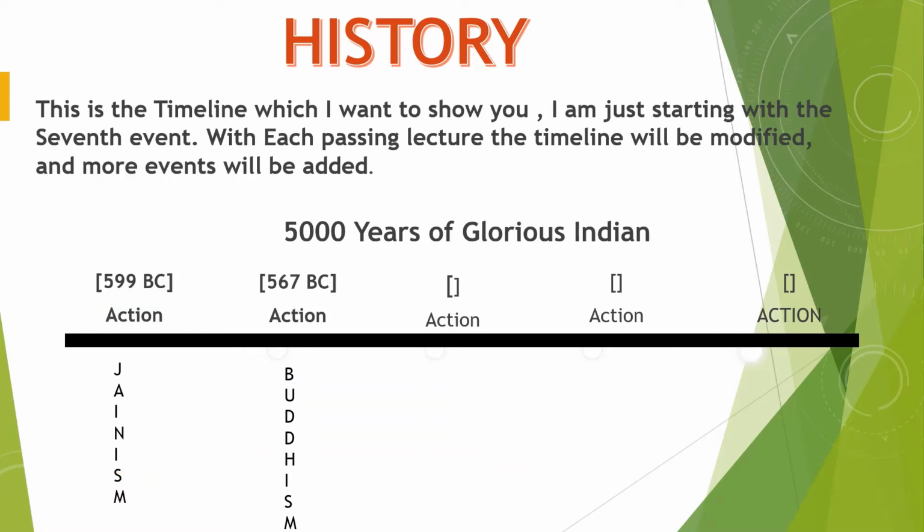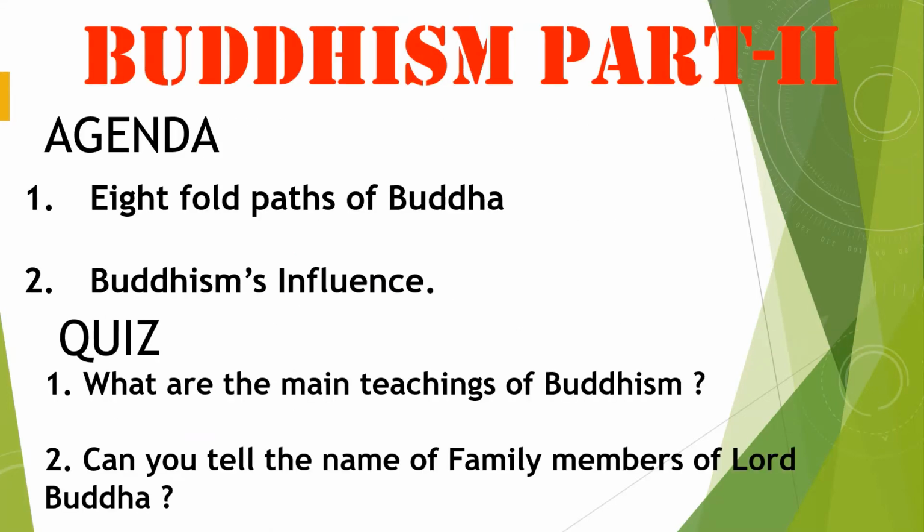And now I'm going to cover Buddhism. I've covered already part 1 and now I'm going to cover part 2. In this lecture there are 8 folds of Buddha. Okay, it happened in 567 BC. You can go to my next slide and see the agenda. Buddhism Part 2. Today's agenda is the 8 paths of Buddha, and the second item is Buddhism's influence.